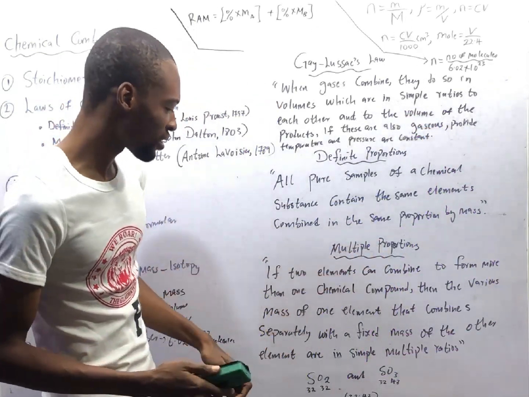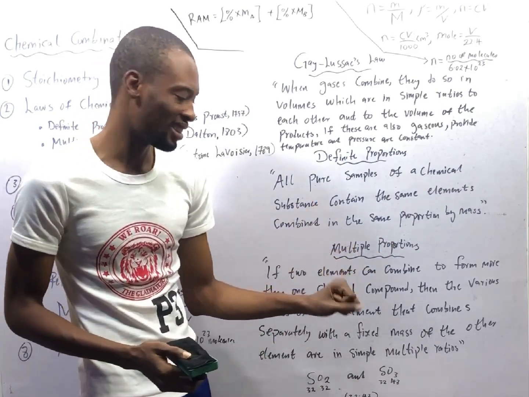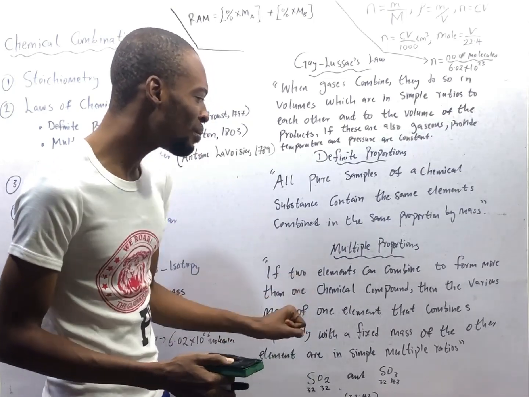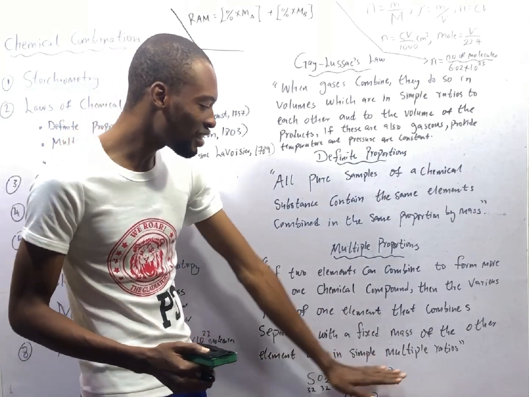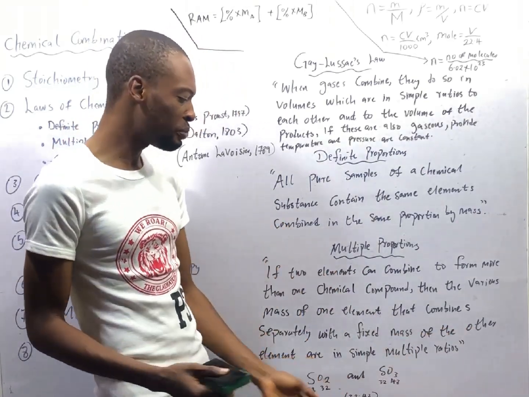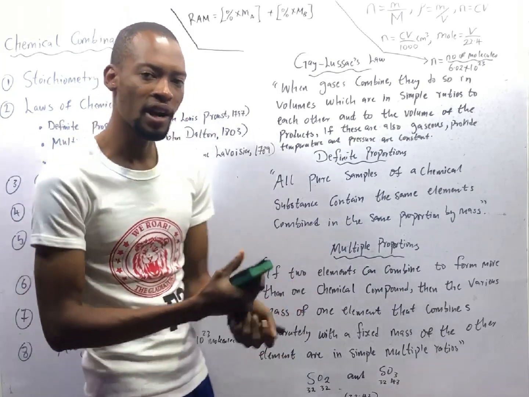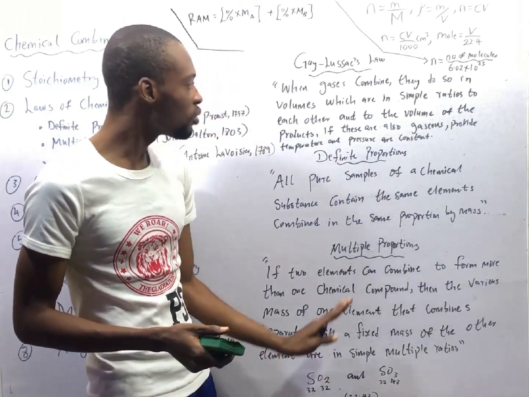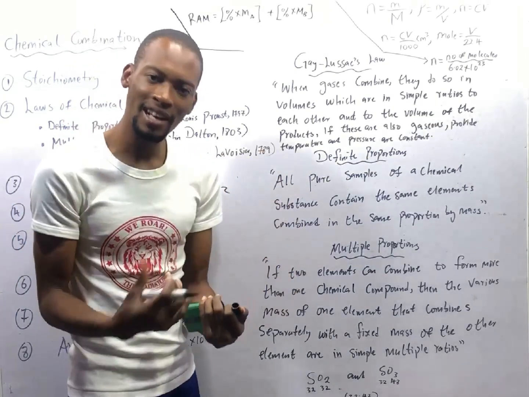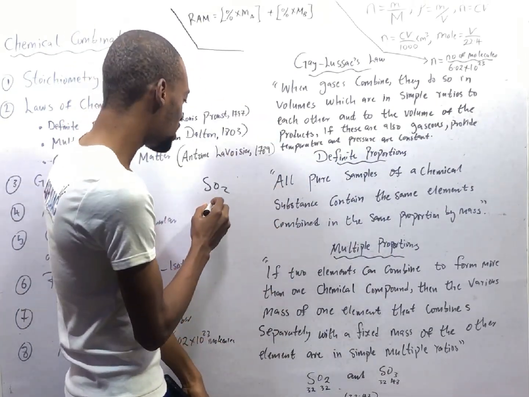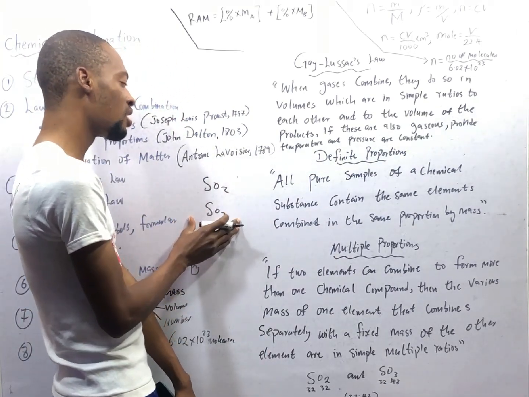The law of multiple proportion states that if two elements can combine to form more than one chemical compound, then the various masses of one element that combine separately with a fixed mass of the other element are in simple multiple proportions. This means that, look at sulfur and oxygen. Sulfur can react with oxygen to form SO2. The same sulfur can react with oxygen again to form SO3. This is sulfur 4 oxide, this is sulfur 6 oxide.